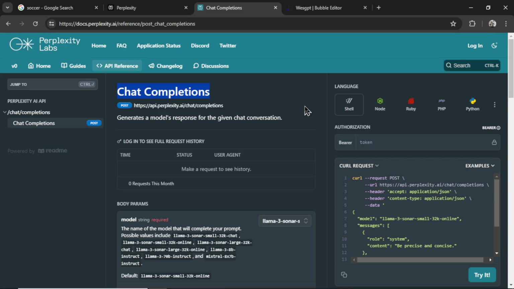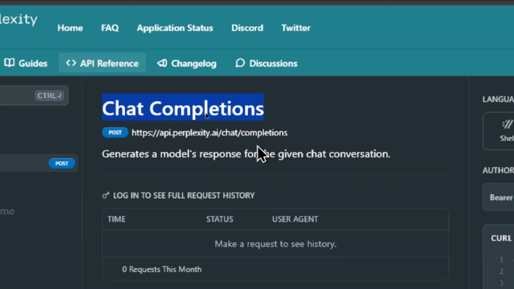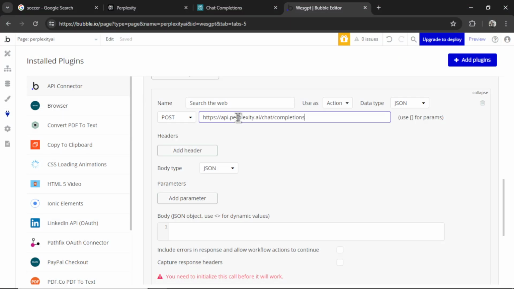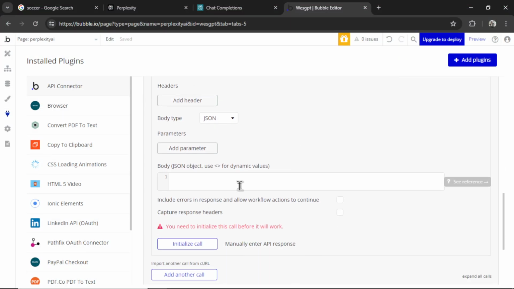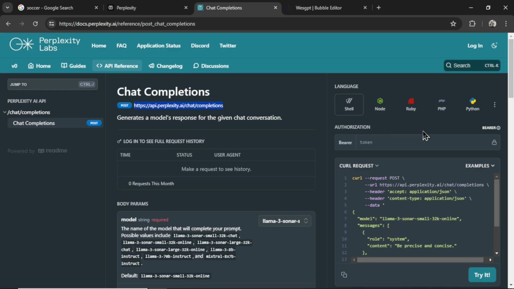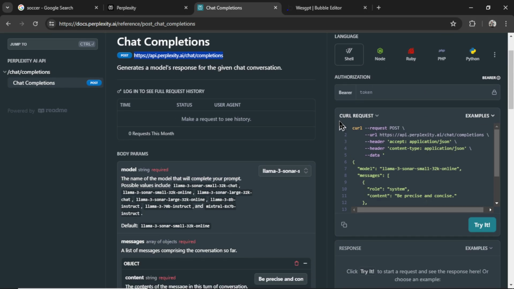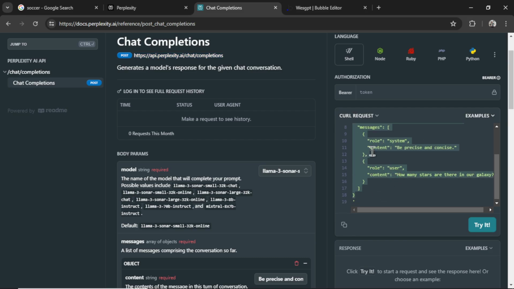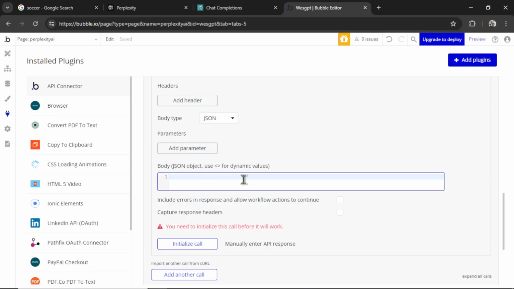It's very similar to OpenAI and GPT-4 Omni. So we want to grab this URL right here. I'm going to highlight it, copy it, and then paste it in. Next, we need our JSON body. So back on the chat completions page, you can find the example curl request and just copy this exact thing. So I'm going to copy all the text, paste it in here.